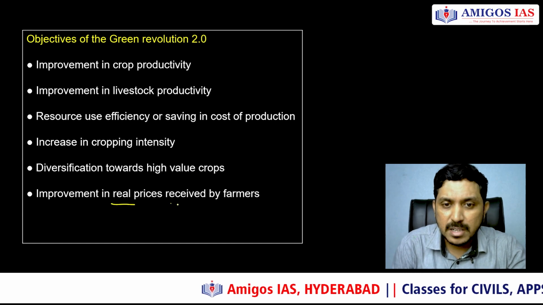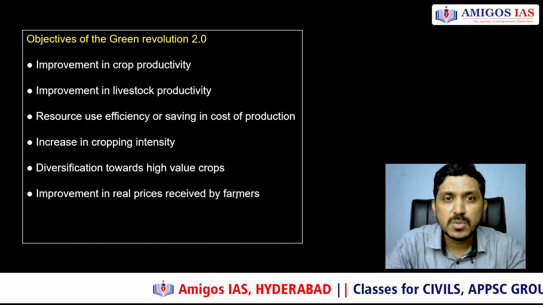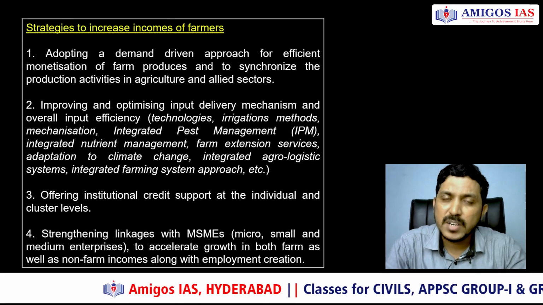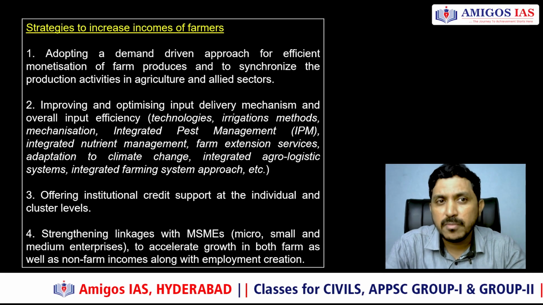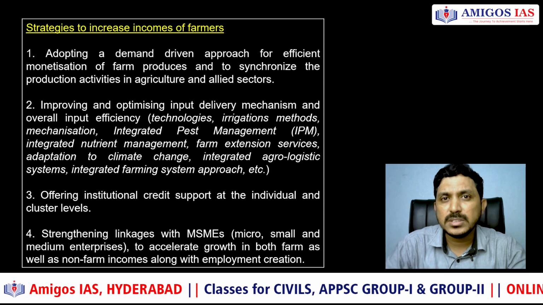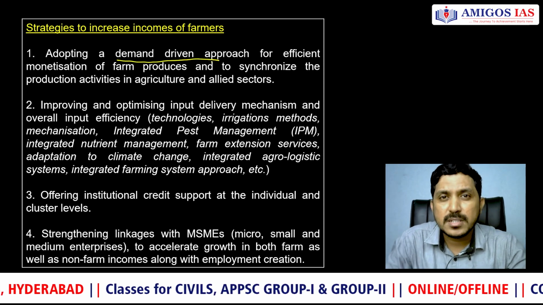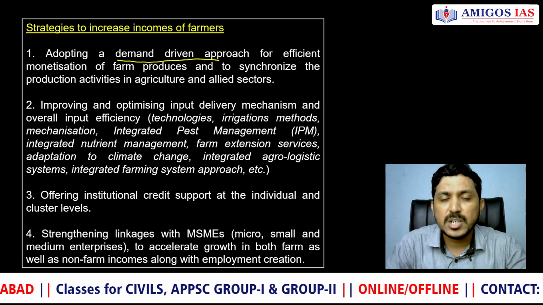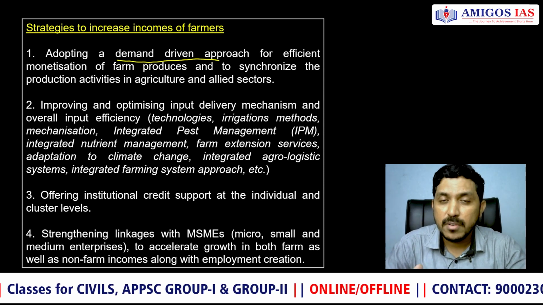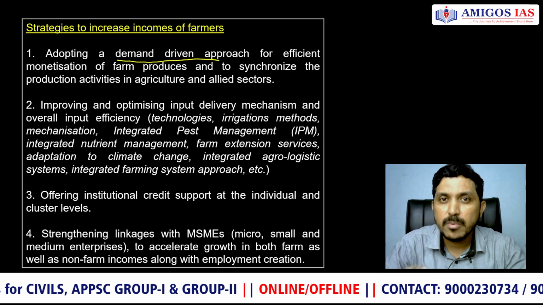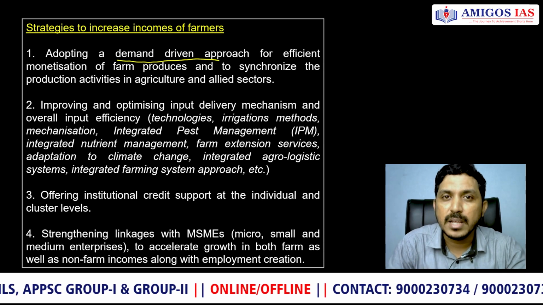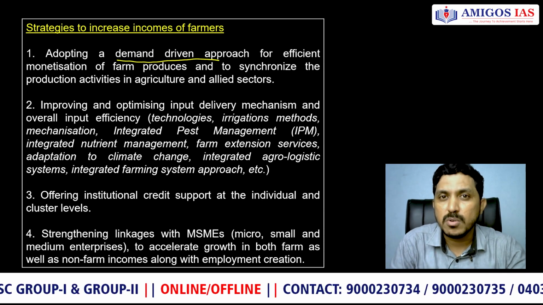Improvement in real prices received by farmers. For that, what can we do? This is a document which has been taken from the doubling of farmers' income. So how do we increase the income of farmers? There are so many methods. A demand-driven approach is required, not just a supply side one. What we traditionally do is look at the supply side, but we have to have a demand-driven approach and only produce those crops for which demand will be there. Then there will be more returns on those crops also.